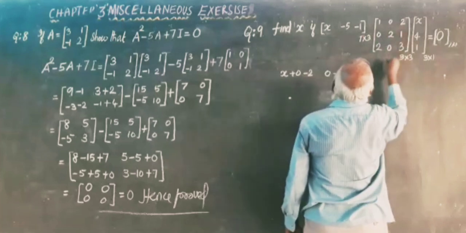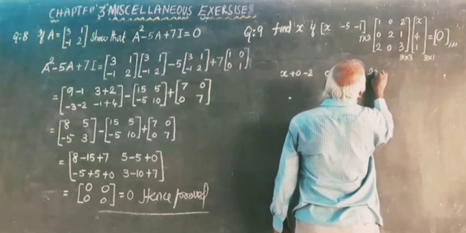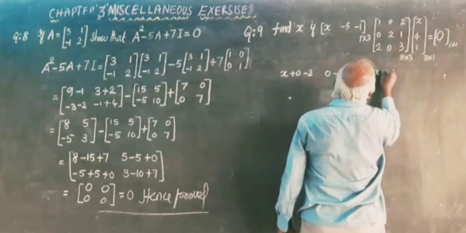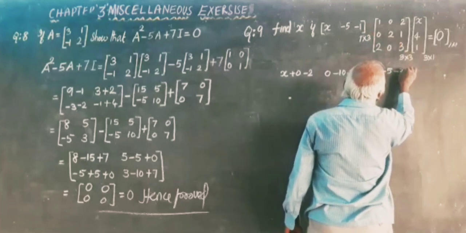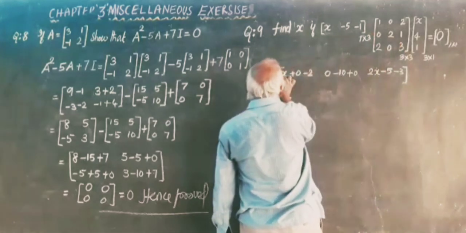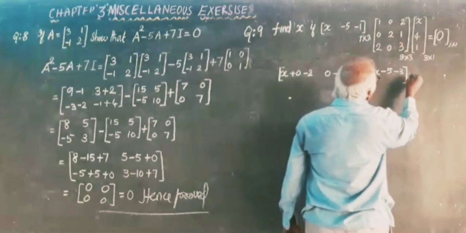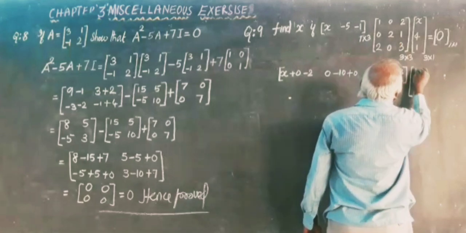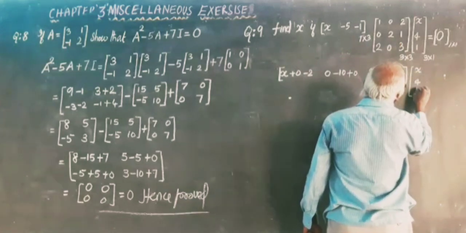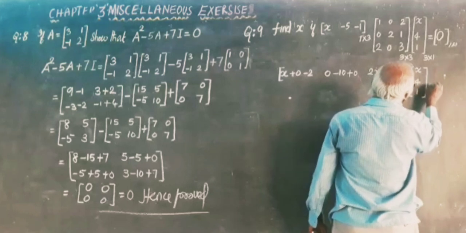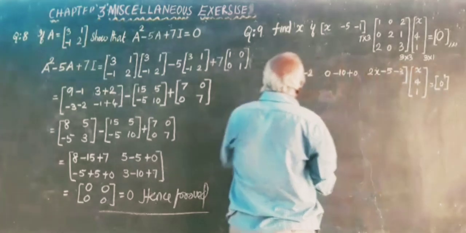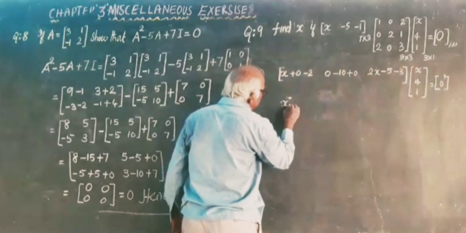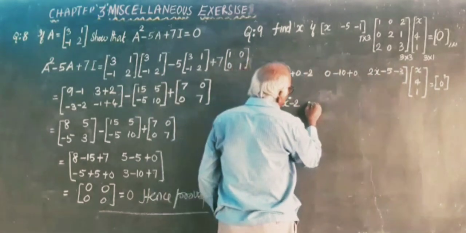First row, third column: x into 2, 2x, minus 5 into 1, minus 5, minus 1 into 3, minus 3. Into this matrix x, 4, 1 is equal to 0. Then this is x minus 2, minus 10.